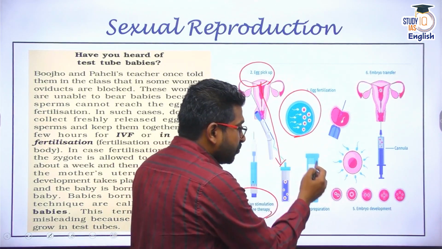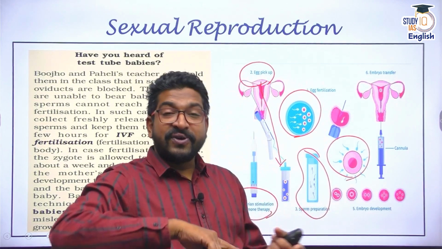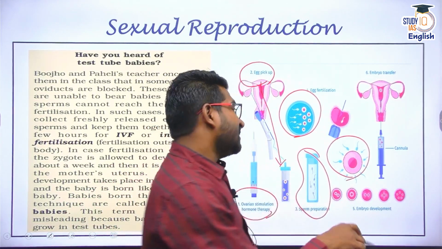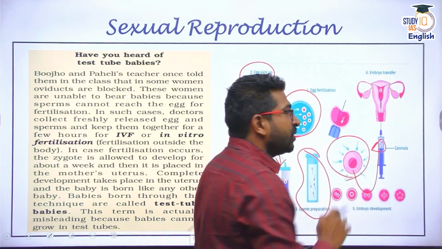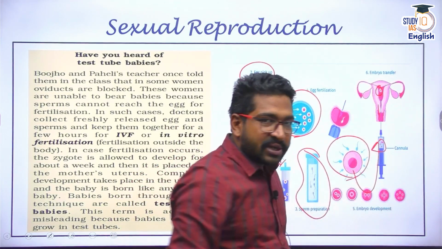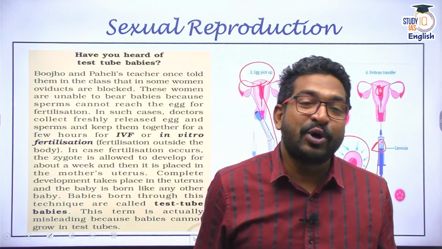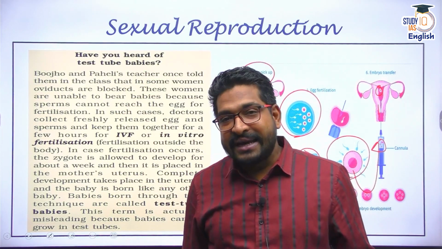Once these two mix, fertilization takes place. After this fertilization, the fertilized egg is injected through a cannula directly into the uterus so that it attaches to the uterus. This is the process of in vitro fertilization.